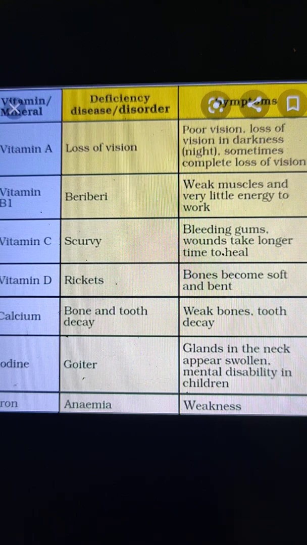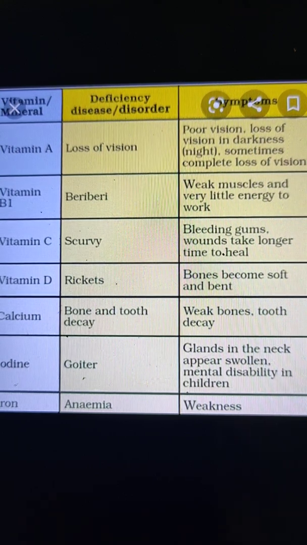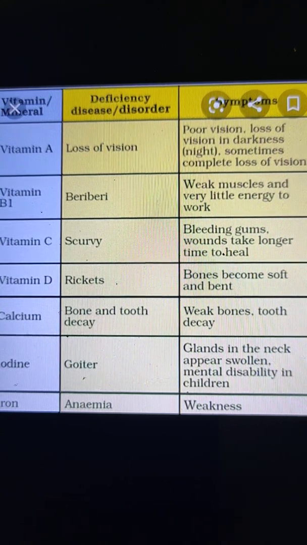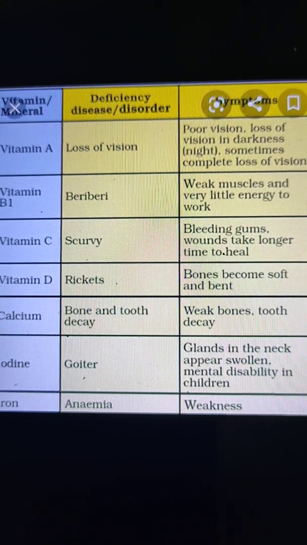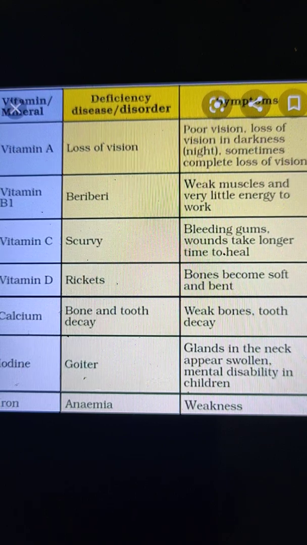All right. Now apart from these vitamins, we have vitamin E and vitamin K also. So vitamin E is essential for the normal functioning of muscles, and also for the protection of the liver. And the sources of vitamin E are green leafy vegetables, milk, butter, cereals, grains, and vegetable oils.